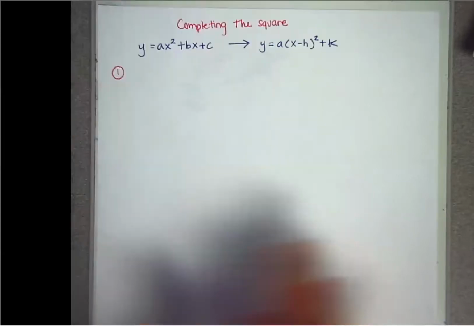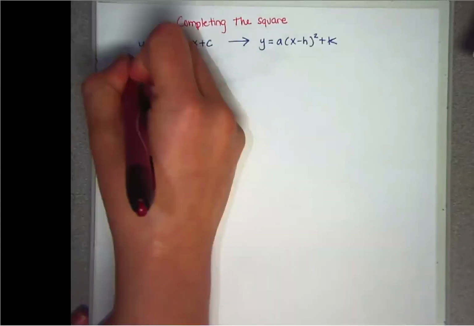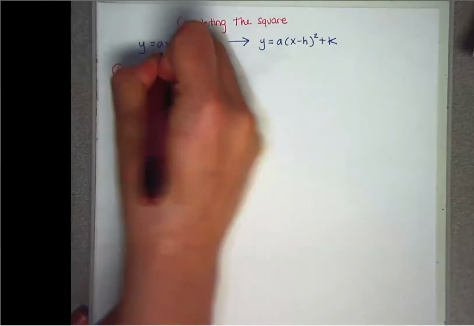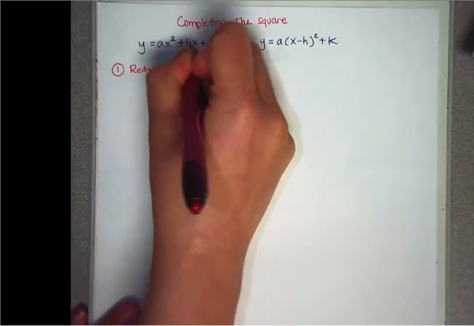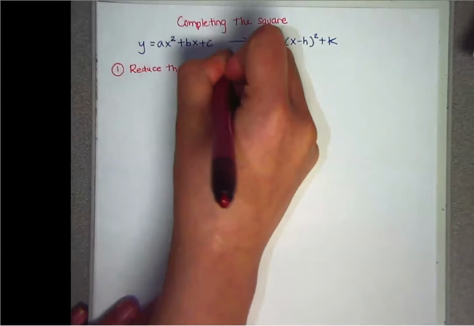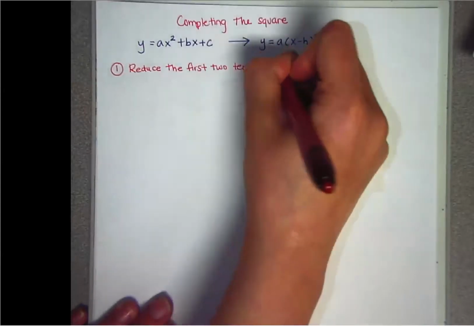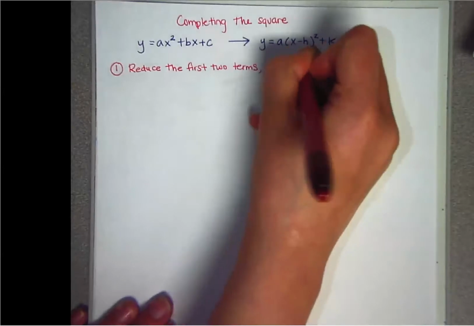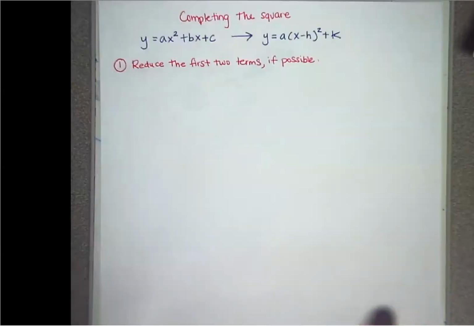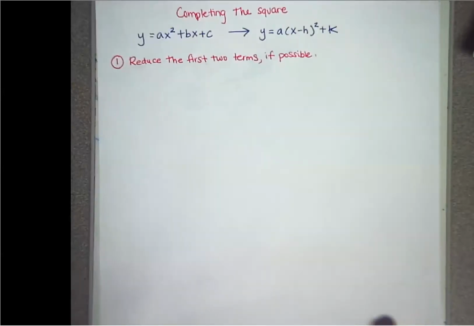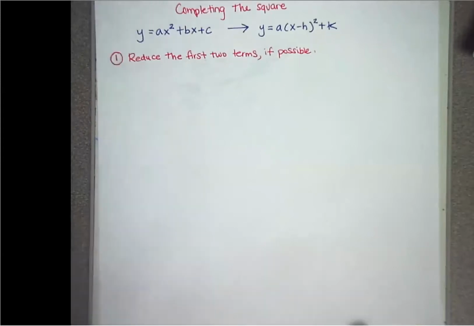So the first step is you want to reduce the first 2 terms, if possible. You're going to see with the first few problems, we're not going to reduce anything because it's not going to be possible. I want to get you used to the method first before we start reducing.